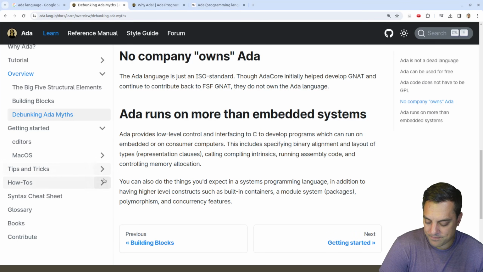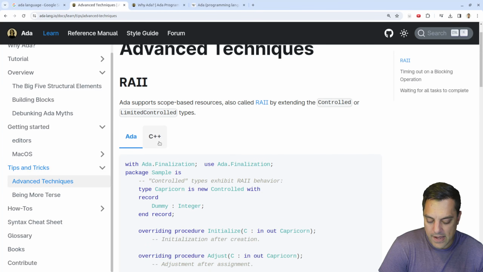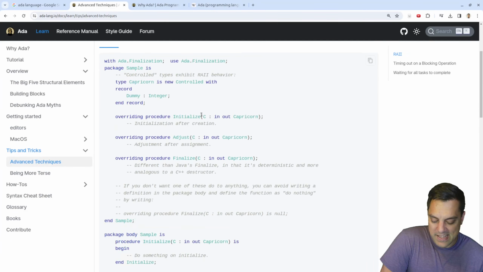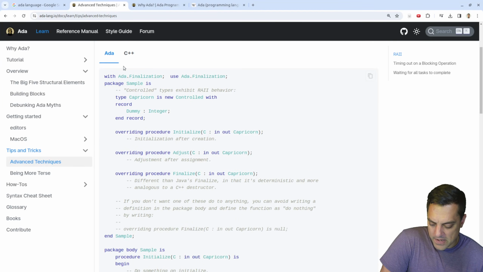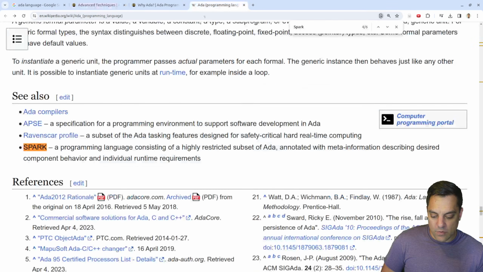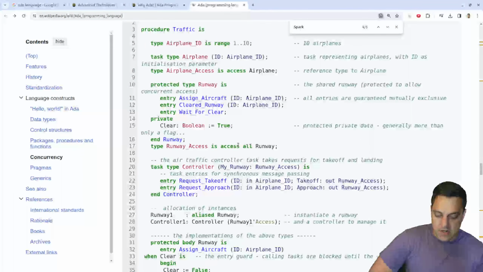Great. Okay. Tips and tricks, advanced techniques, RAII. I think this is a good one. Good example, showing the C++ alongside Ada, just to give us an idea here. Now, of course, there are more comments here. And I don't really, let's see, they've got records. Okay, interesting here, to look at these side by side, timing out, waiting for all tasks to complete. We might just have to search here, or maybe on the wiki page we can find some more examples. Yeah, let's just go to the wiki page for some concurrency here.